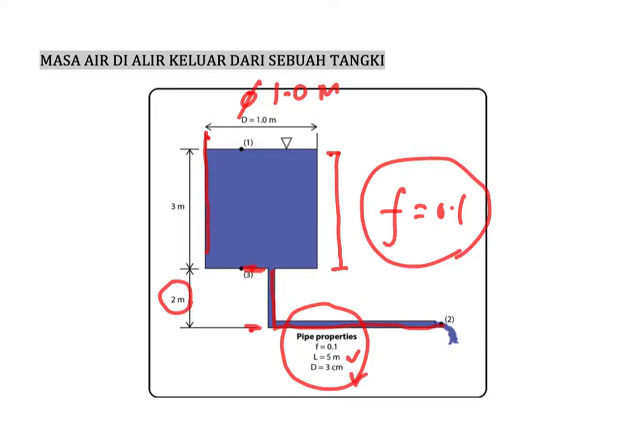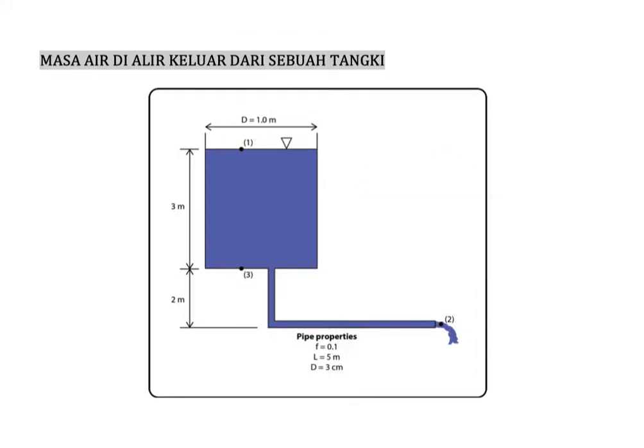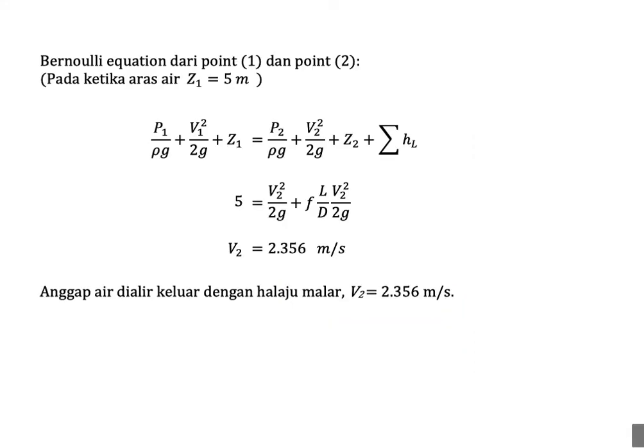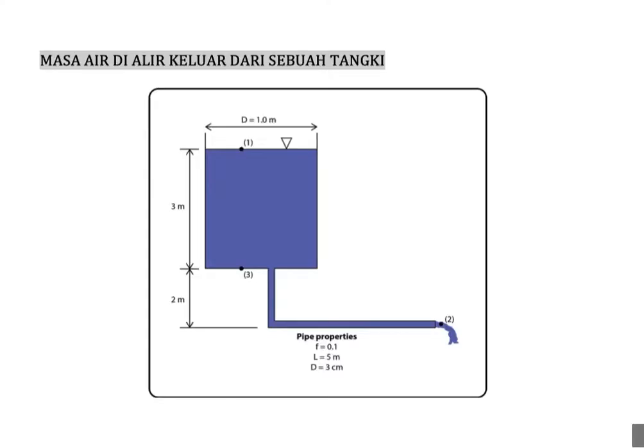As I explained previously, because we don't have any water input here, the velocity here totally depends on the water level. So when the water level decreases, the velocity here also decreases. Then we calculate using the idea of the Bernoulli equation. First, we take two reference points. One is here, the inlet, and the other one is the outlet, point number 2 here.